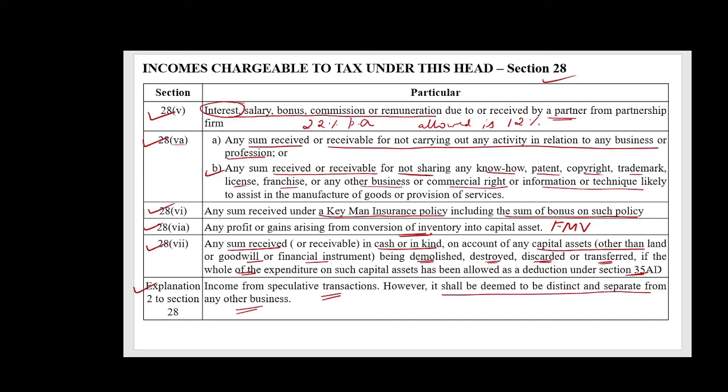If an assessee carries on speculative business, that business must be deemed as distinct and separate from any other business. This is because when there are losses in speculation business, they can be set off only against the profits of a speculation business, and cannot be set off against profits of any other business. That's the reason why you need to calculate the profits of speculative business separately.